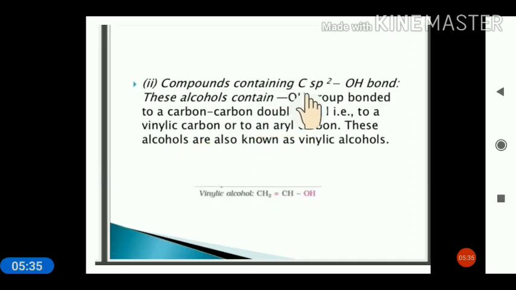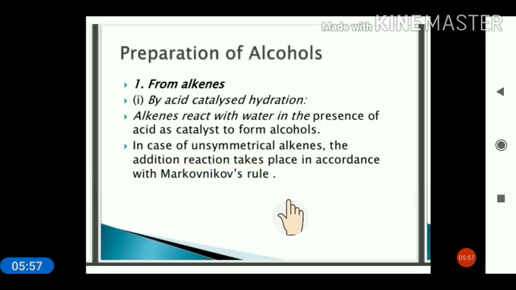Now, compounds containing an sp2 C-OH bond means the OH is attached to a carbon that is sp2 hybridized, that is, doubly bonded. So we call this carbon the vinylic carbon. The OH is attached to a carbon that is itself doubly bonded. This is the vinylic alcohol.